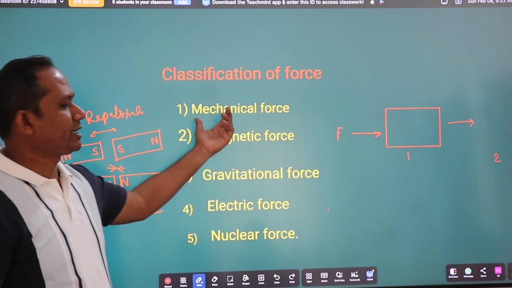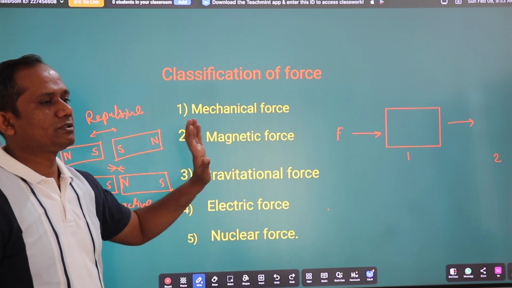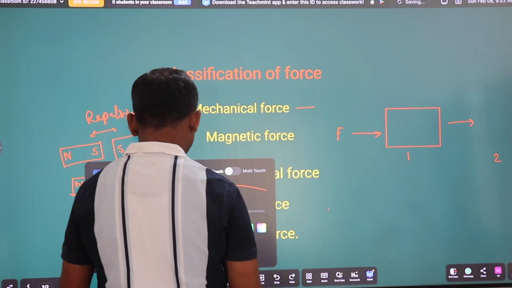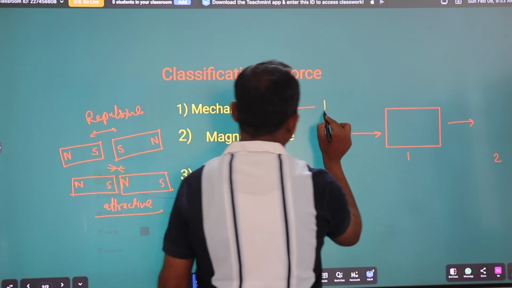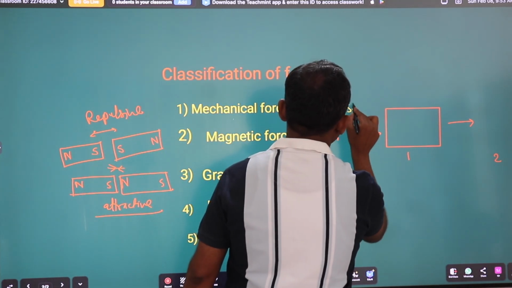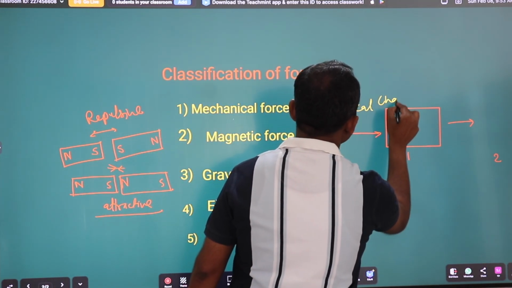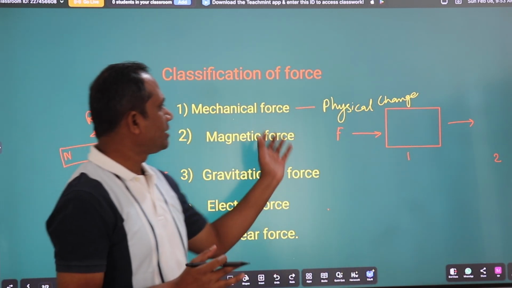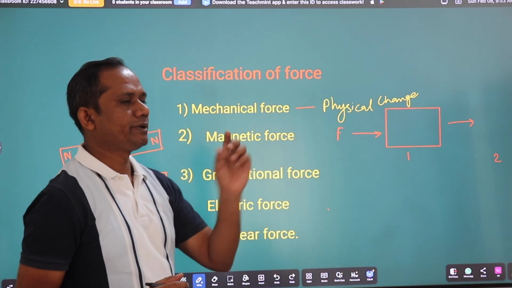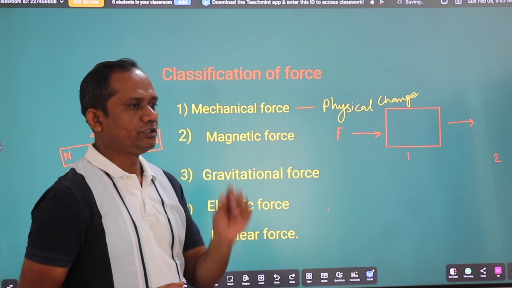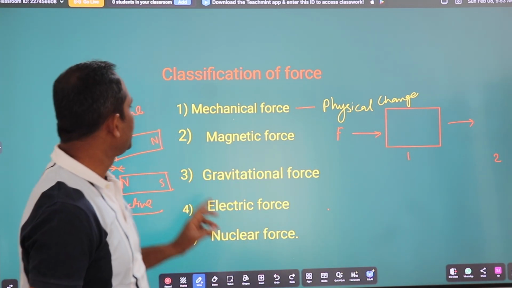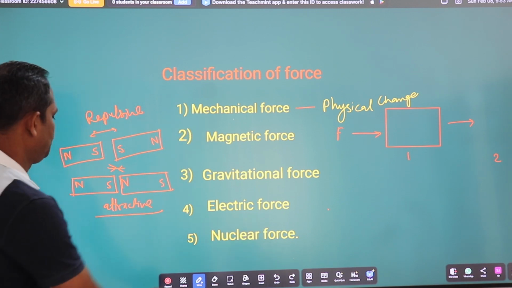But here there is no attraction or repulsion. We have to apply force in order to make the physical change. Here the result of the mechanical force is a physical change. If you want to make a physical change, then we have to apply the mechanical force. If you want to break this object into different smaller parts, we need to apply the mechanical force.